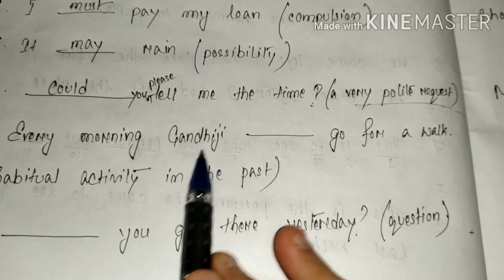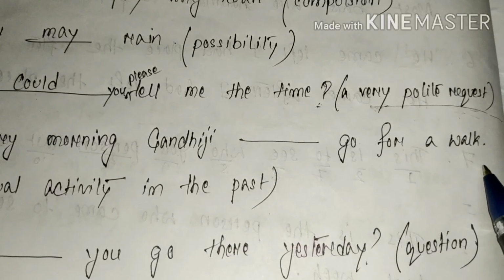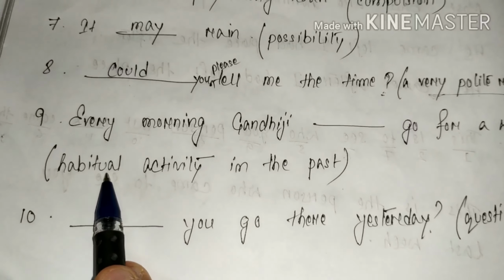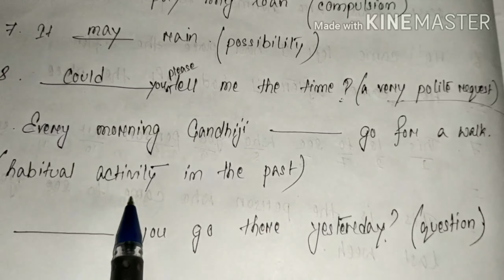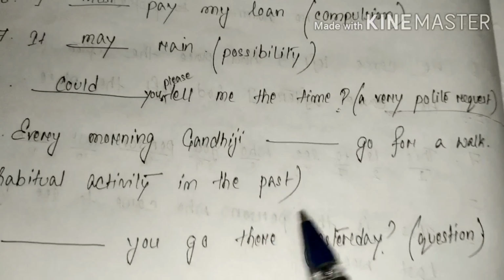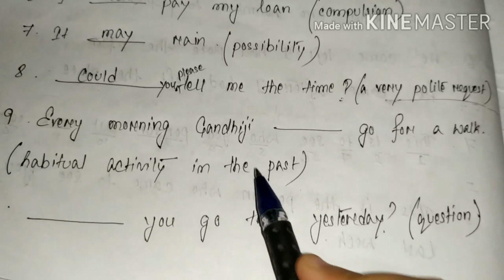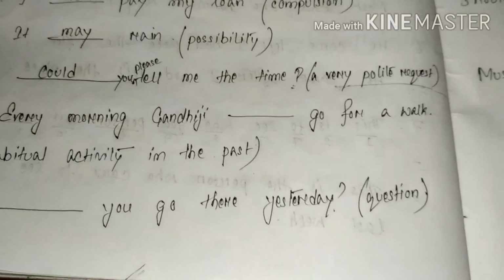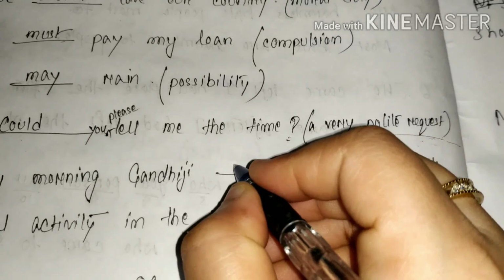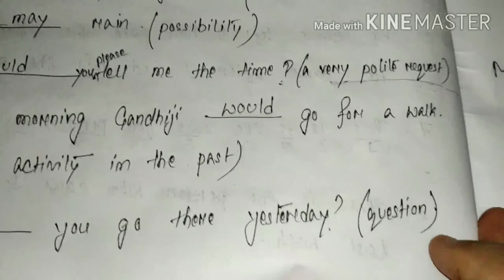Next, see again. Every morning Gandhiji dash go for a walk. What is the sense given in the bracket? Habitual activity in the past. It is a habitual activity, but it was there in the past. Gandhiji is no more, so it is in the past. So what can we write? Every morning Gandhiji would go for a walk.